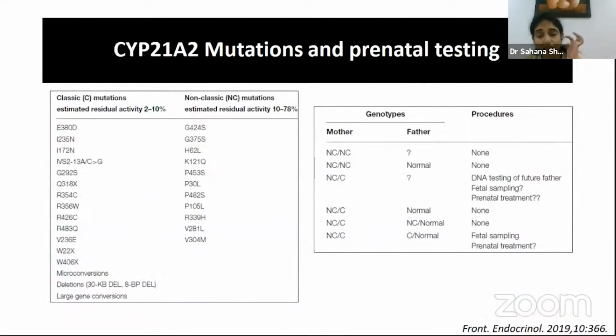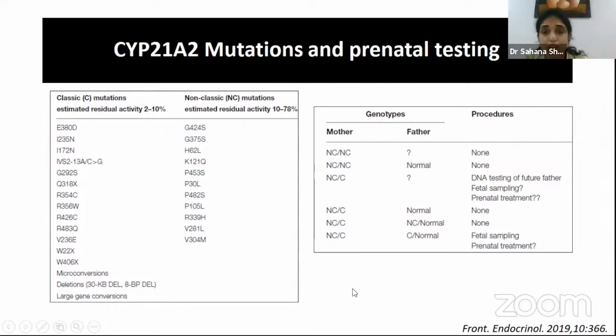Now, there are a good number of studies available in this direction. This was a good review article which described the different mutations associated with classical and non-classical CAH. So you have mutations which are associated with classical CAH, and then you have mutations associated with non-classical CAH. When you do a genotype, one could know whether the mother carries a less severe form, like non-classical CAH, or mutations which are most likely to be severe. And then if you have the father's genotype, you could think of prenatal treatment and so on.